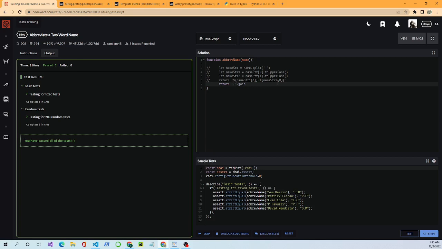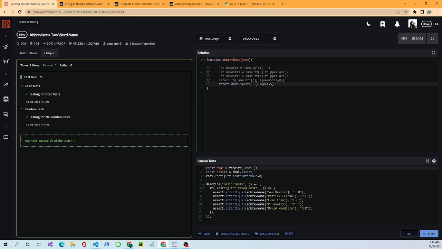Wait. No, I'm getting ahead of myself. Name dot split. That's right. Put my thing in here. The quote and the separator, the space, to separate into words, and then I would do map. This is called an arrow function.